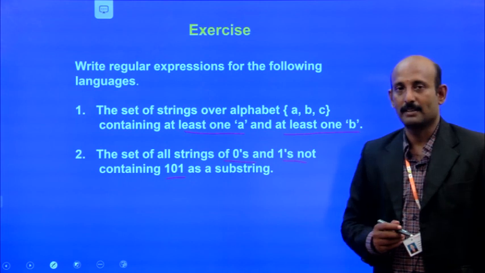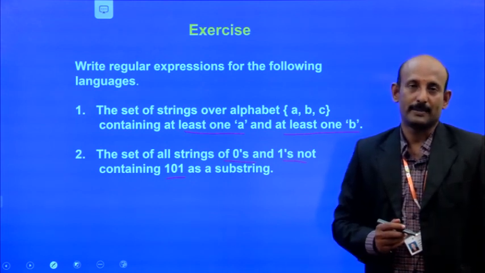These two have to be submitted as assignments.